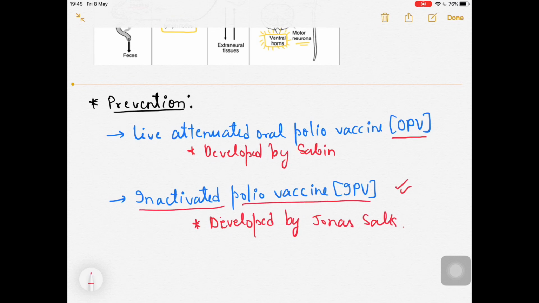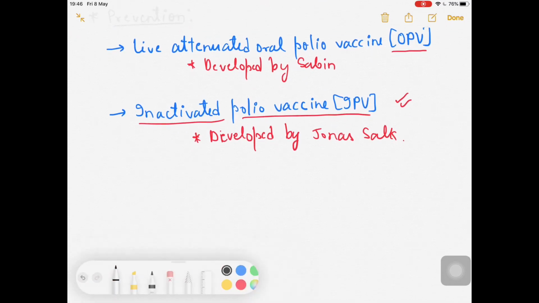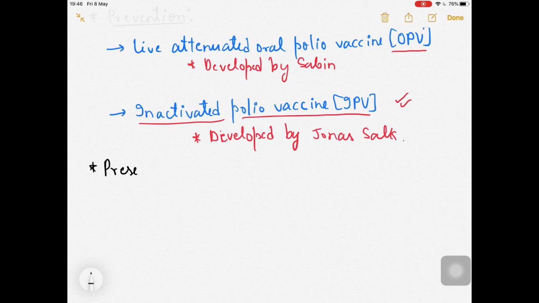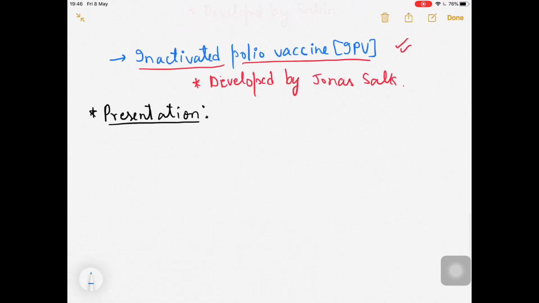Most usually, if you talk about which age group is affected, it is less than 5 years of age, usually the pediatric age group that is affected by the polio virus. Now let's talk about the presentation part. If you talk about the presentation, let's talk about the symptoms and all.